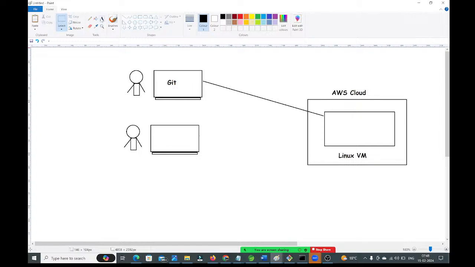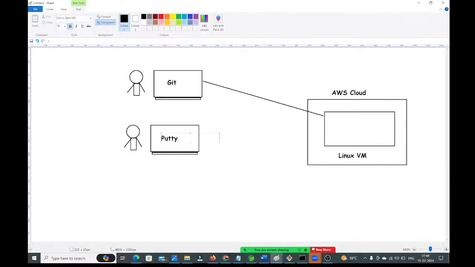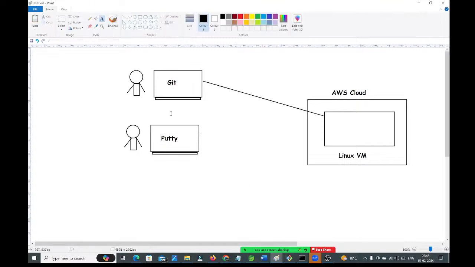So now here I am going to install Putty. Putty is also one client application. By using this also we can connect to the virtual machines, guys.